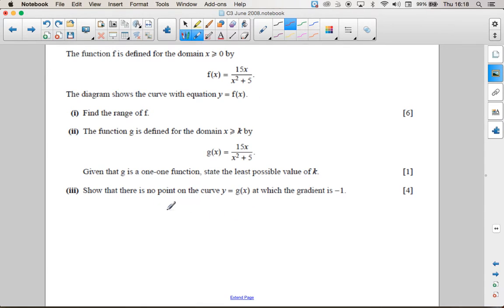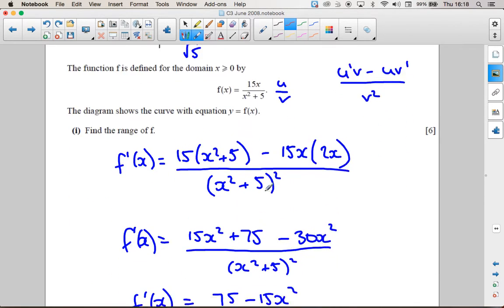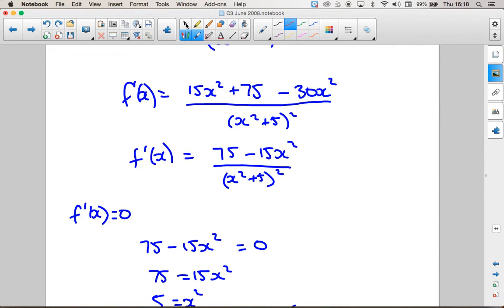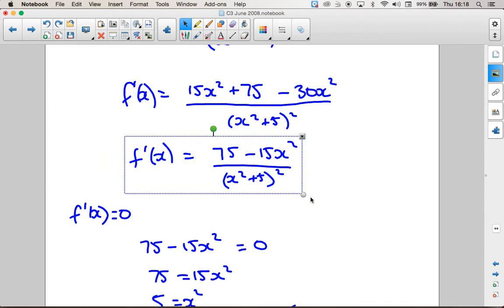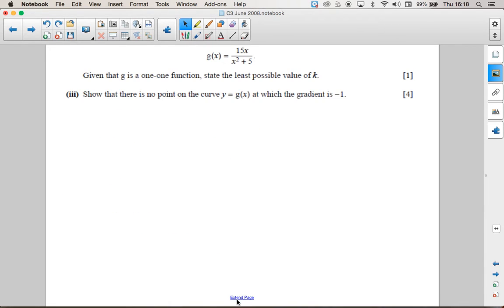For part 3, show that there is no point on the curve y equals g of x where the gradient is -1. So we've already found the gradient function in 9 part 1. That's what I've got here. So let's steal that. And let's think about why that's never going to equal -1.